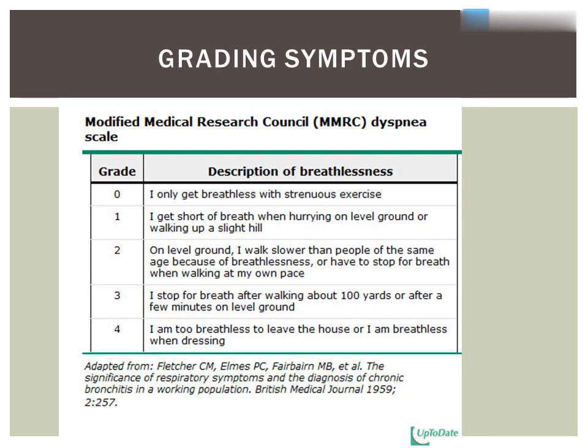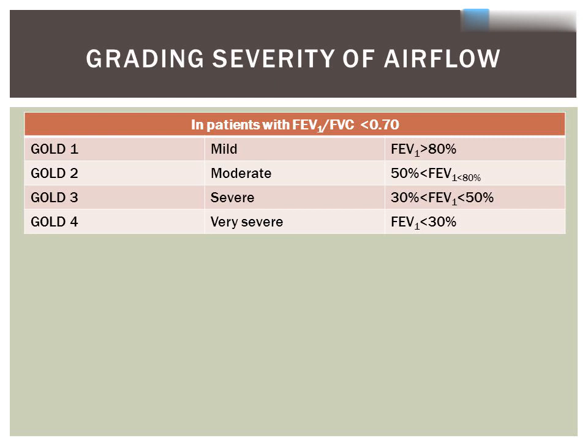Grading symptoms. This is how symptoms are graded in the new system. You can use either the MMRC or CAT scale. Grading severity of airflow in patients with FEV1/FVC less than 0.70. Gold 1, mild: FEV1 greater than or equal to 80%. Gold 2, moderate: 50% less than or equal to FEV1 less than 80%. Gold 3, severe: 30% less than or equal to FEV1 less than 50%. Gold 4, very severe: FEV1 less than 30%.